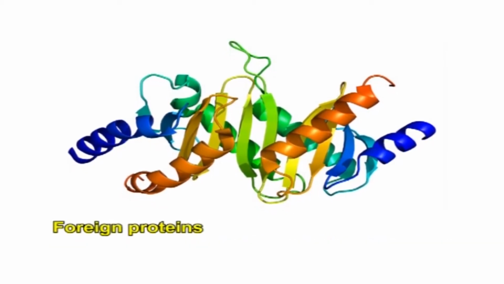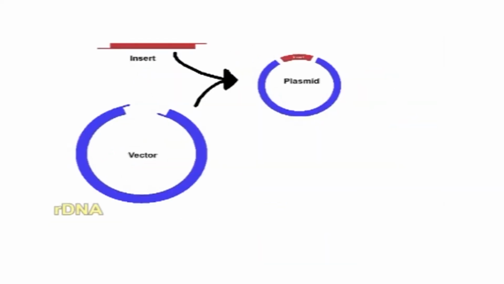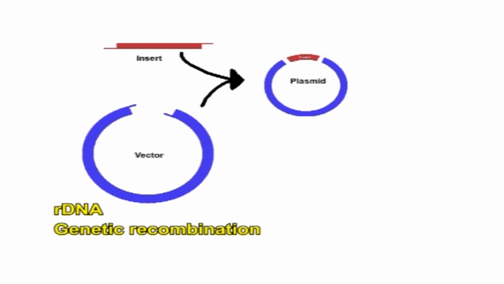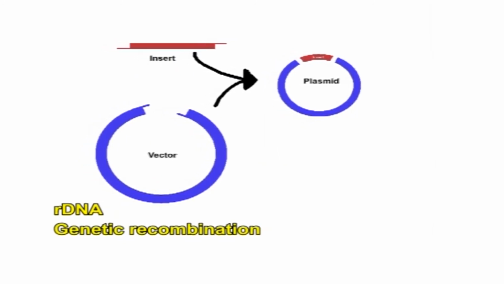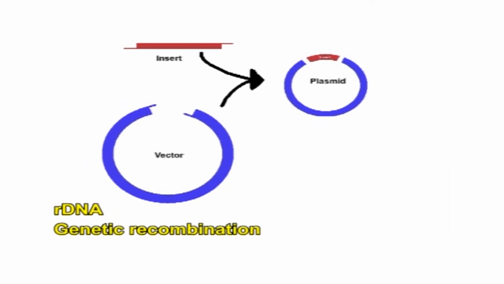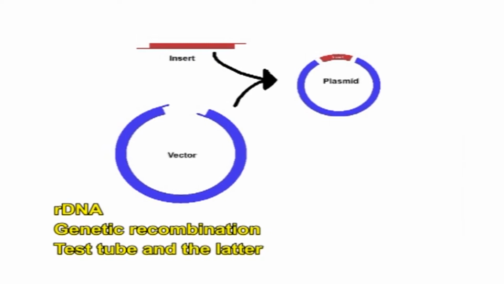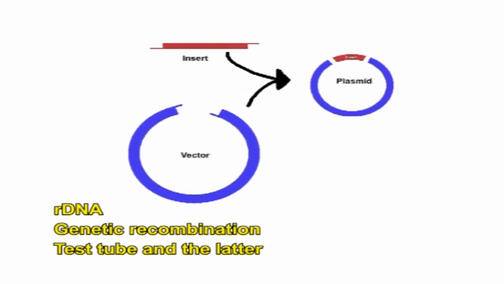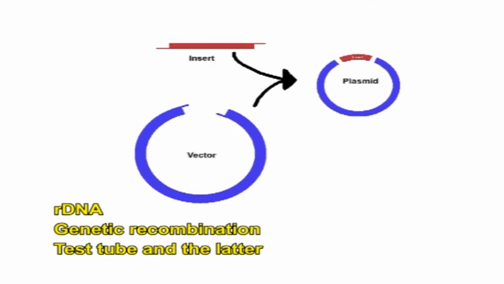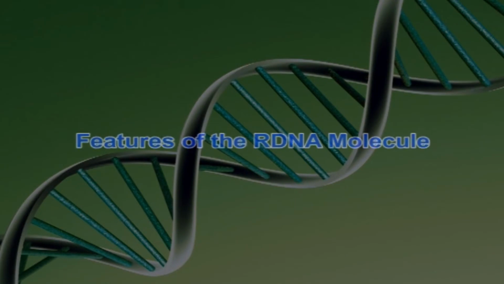This necessitates significant restructuring of the foreign coding sequence. rDNA is different from the genetic recombination, in which the former results from the artificial methods of the test tube or in vitro, and the latter is a normal biological process that will result in the remixing of the existing DNA sequences, basically which is occurring in all organisms.